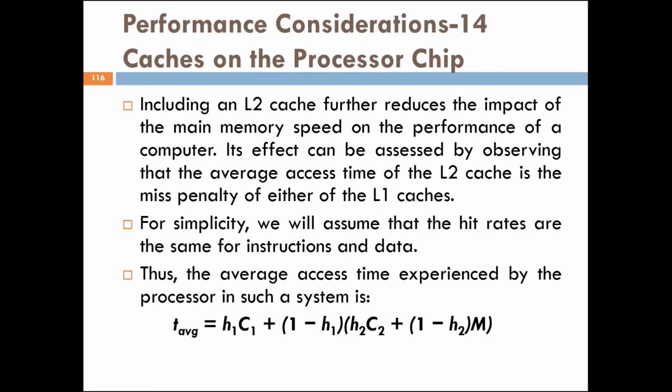Thus, the average access time experienced by the processor in such a system can be given as T average is equal to H1C1 plus (1 minus H1) into (H2C2 plus (1 minus H2) into M1). So, this whole term is multiplied by 1 minus H1.